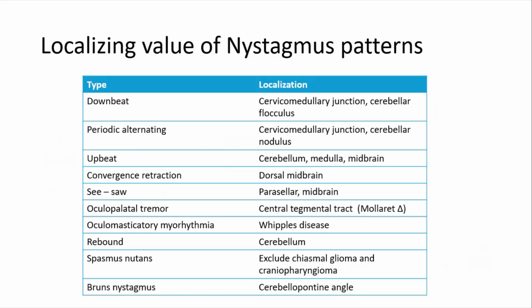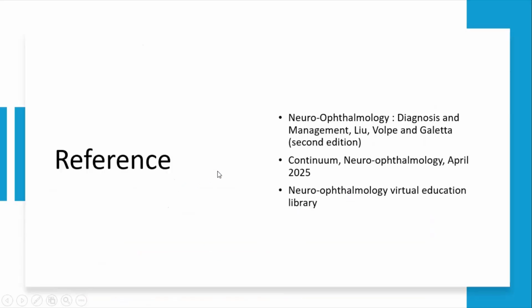These are the nystagmus localizing values. Downbeat and periodic alternating nystagmus: cervicomedullary junction or cerebellar nodulus. Upbeat nystagmus: cerebellum, medulla, midbrain. Convergence retraction nystagmus: dorsal midbrain. See-saw nystagmus: parasellar midbrain. Oculopalatal tremor: central tegmental tract, Guillain-Mollaret triangle. Oculomasticatory myorhythmia is Whipple's disease. Rebound nystagmus is cerebellum. Spasmus nutans, you think of excluding chiasmal glioma; it is usually benign. Gaze-evoked nystagmus: cerebellopontine angle. These are my references. Thank you.